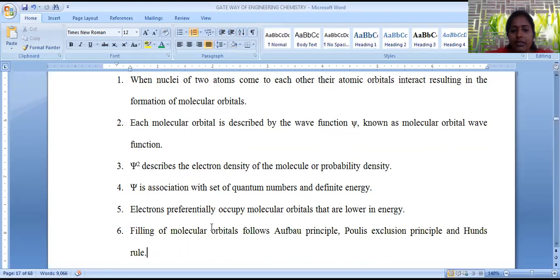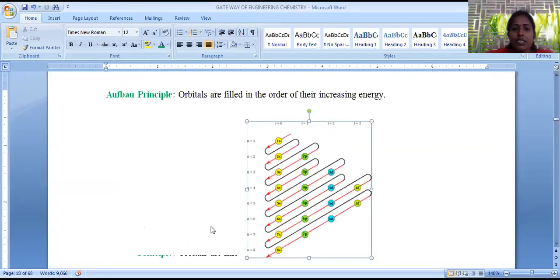The important governing principles for the molecular orbital diagram are: one, the Aufbau principle; second, Pauli's exclusion principle; third, Hund's rule. Let us go one by one. The Aufbau principle is nothing but orbitals of molecules are filled according to their increasing energy level.